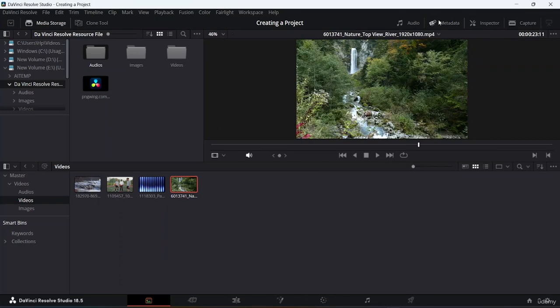Let's come here. Let's close down the metadata. And once you have closed down the metadata, you are only able to see the source monitor and only the imported medias right over here. Okay, and under audio also, you can see that you do have all of this audio using which you can work on. Let's say you are working on multiple projects.